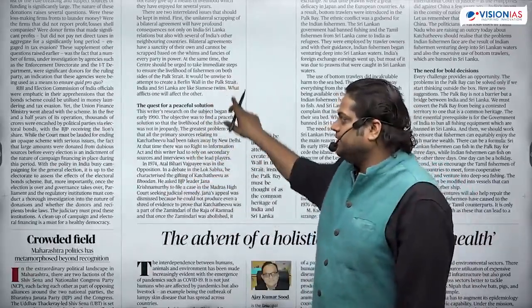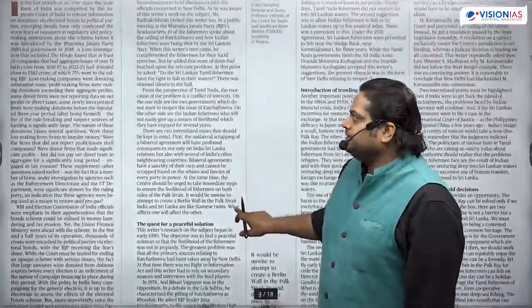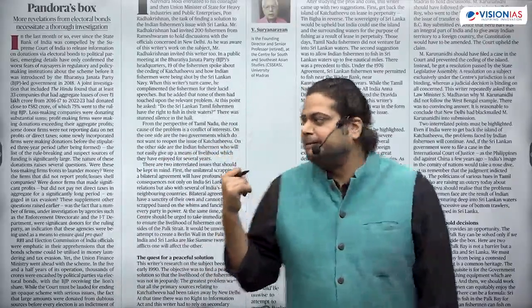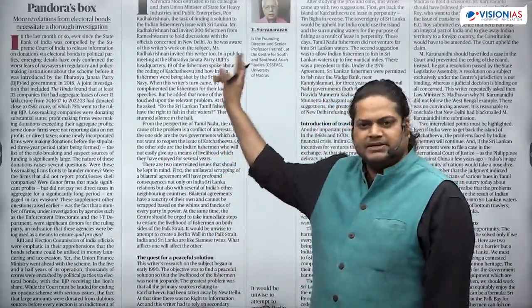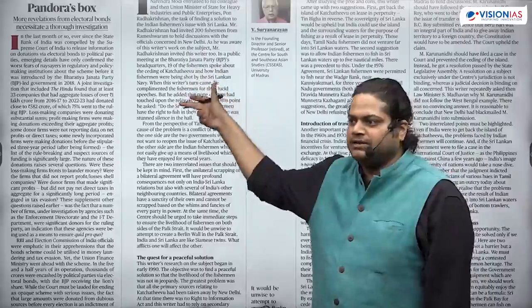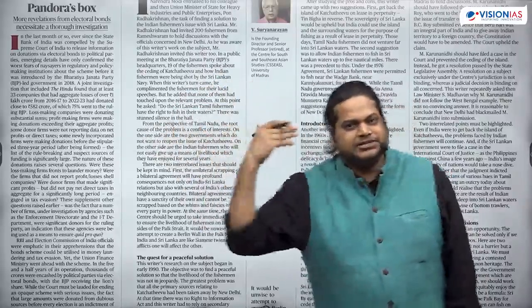So this topic is related to electoral bonds, but the pointers which are provided by this article are in transition. Like yesterday also, the day before yesterday also, the same pointers they are providing. So some issues related to electoral bonds are coming.